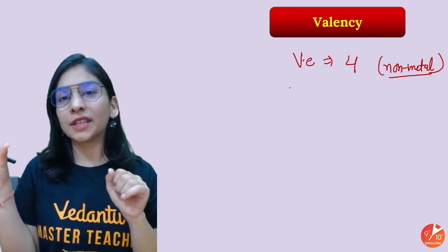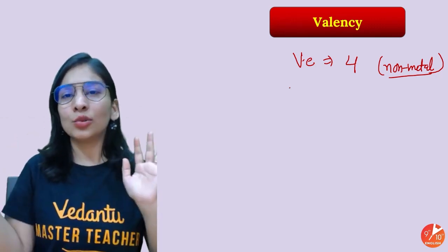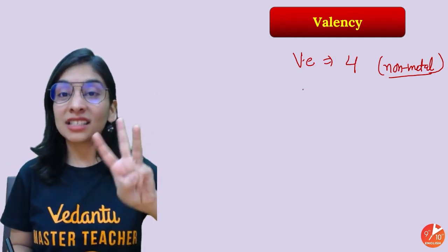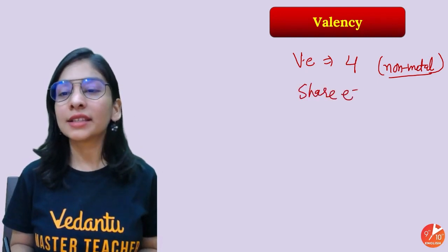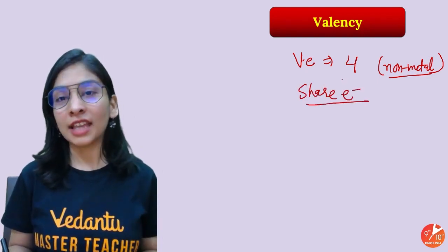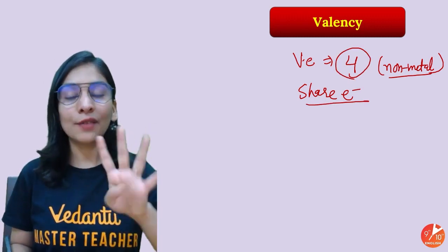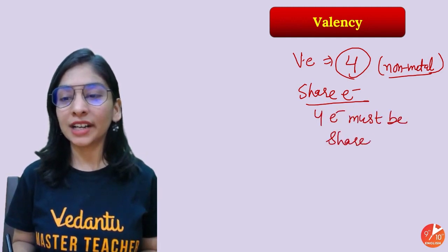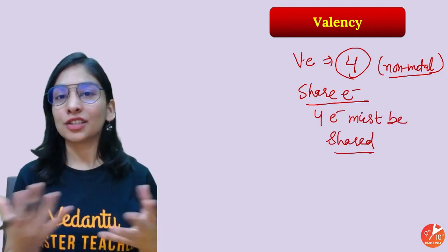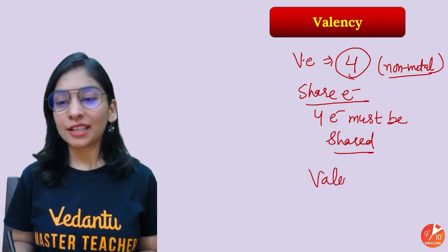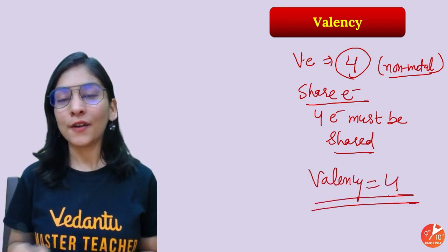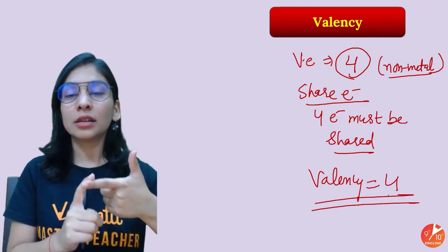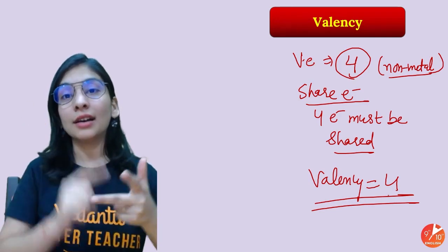Earlier with 1, 2, 3 or 5, 6, 7, we can say up to 3 is easy to lose, up to 3 is easy to gain. What about 4? Both are difficult. So it has this third case. It will share its electrons, and how many electrons need to be shared? 4 must be shared, because if it shares 4 electrons, 4 and 4 make 8, and its octet will be completed. So in that case also valency will be 4. Shared, number of electrons lost, metal. Number of electrons gained, non-metal. Number of electrons shared, third case.